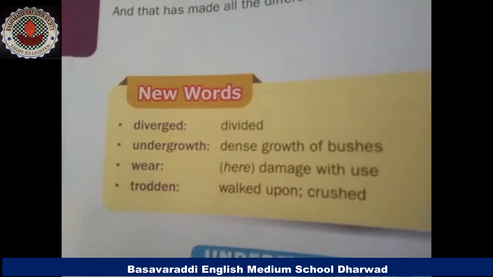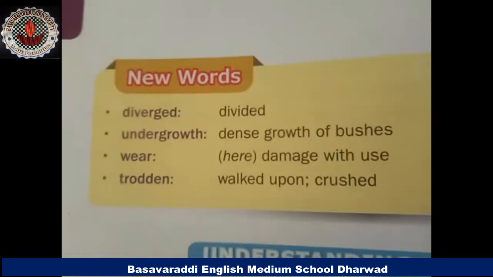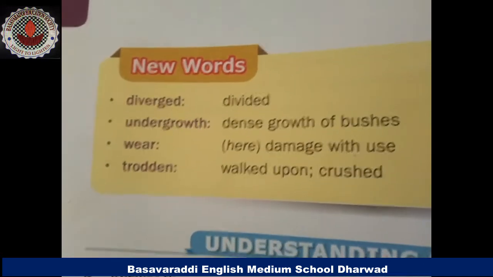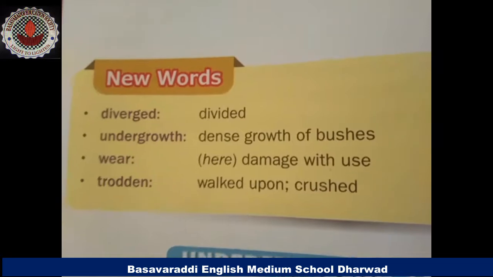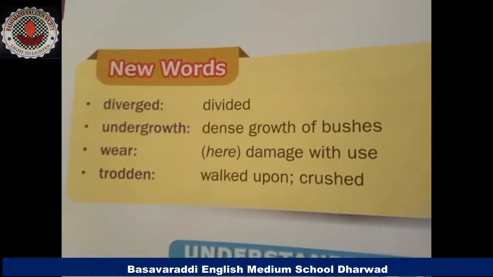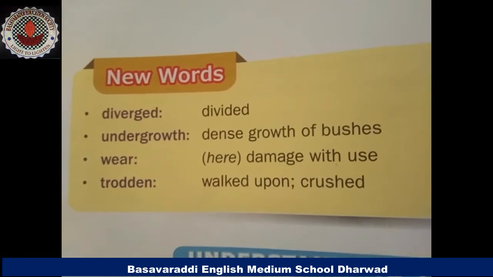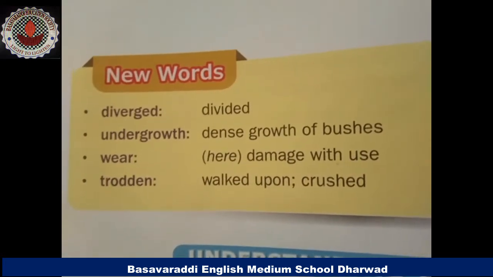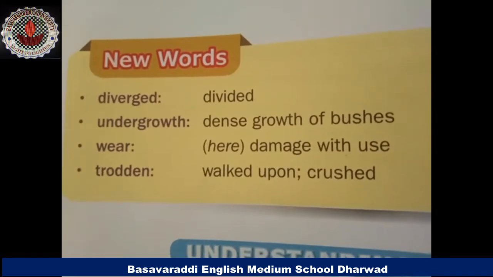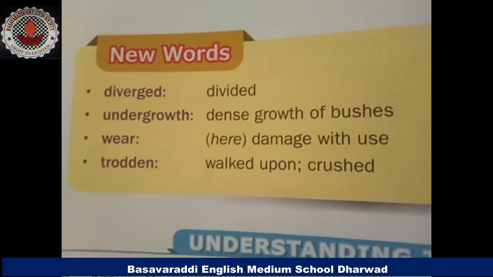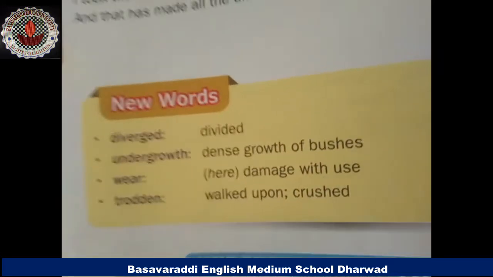See here, diverged means divided. If the road is divided, that is diverge. Undergrowth, dense growth of bushes, that is undergrowth. Wear means damage with use. Trodden means walked upon or crushed.